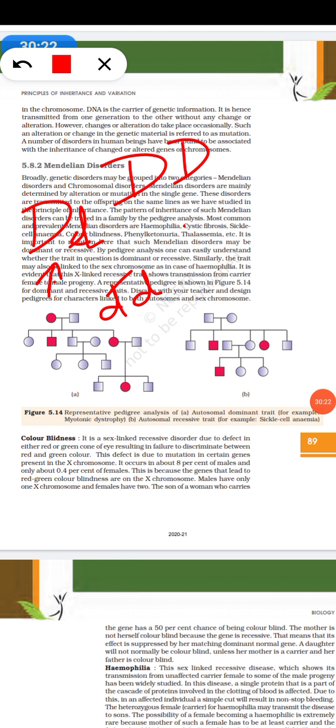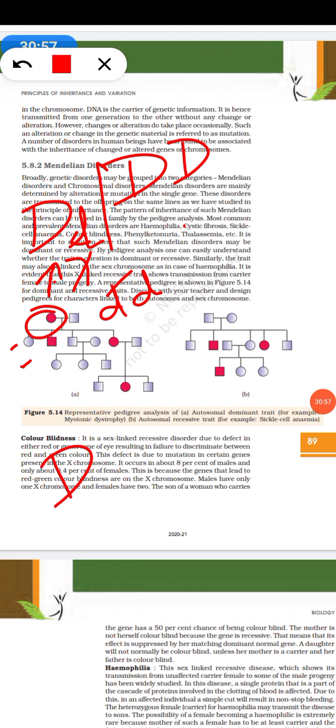Now I need to know whether the female is heterozygous or homozygous. Because from this female there is one child, and this child is not having a disease. That means this particular female is heterozygous.